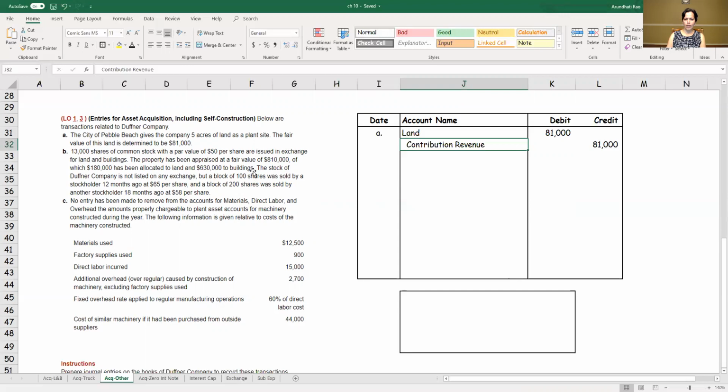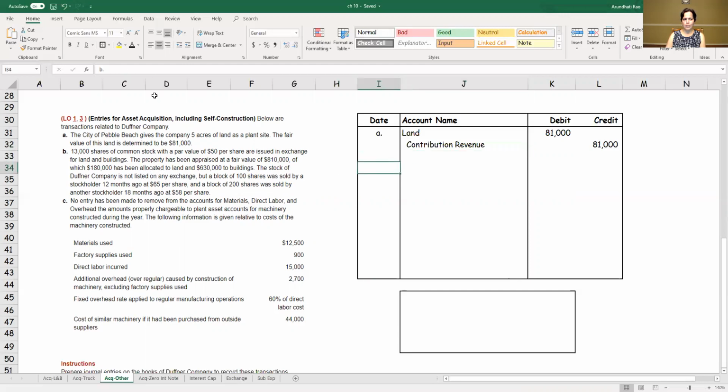Let's continue reading. The stock of Duffner Company is not listed in any exchange, but a block of 100 shares was sold by a stockholder 12 months ago for $65 per share, and a block of 200 shares was sold by another stockholder 18 months ago at $58 per share. The question is, are either of these numbers reliable? They're reliable to the extent that it's a historical transaction. However, would my stock sell at more or less than $65 or $58? I really don't know. What is more reliable in this case is the value of the property I'm getting.